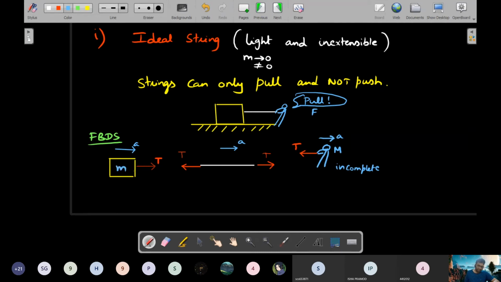So right now, let's concentrate on these two FBDs. If this is M, you can clearly write T is equal to, force is only one of them, M into A. T is equal to M into A. Whereas for this one, since mass tends to 0,